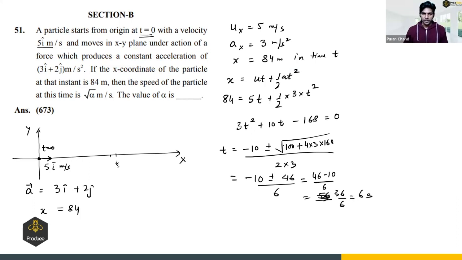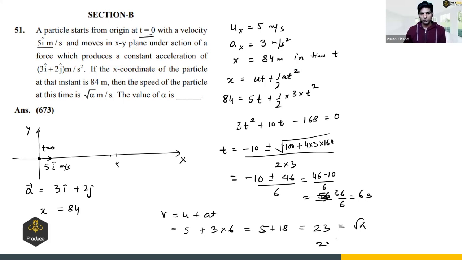So the speed of the particle at that instant: we can apply v equals to u plus at. u is 5, a is 3, and time is 6. So it will be 5 plus 18, so it comes out to be 23, and it is given as root of alpha.